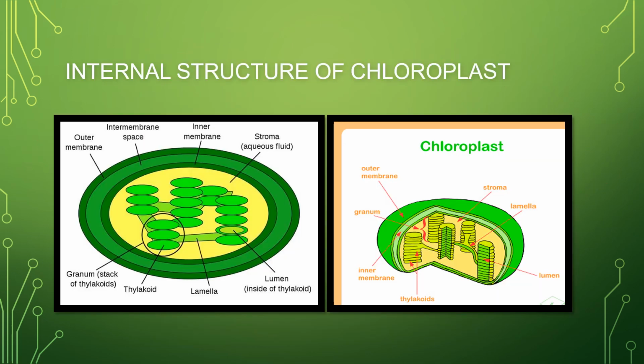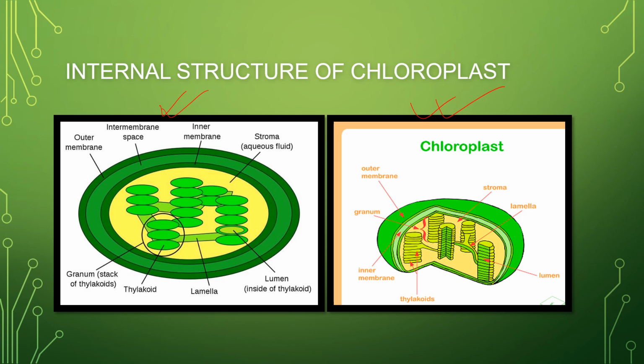Now this is the internal structure of the chloroplast. Now let us see this in detail. When I have given you these diagrams, please do go through them. Please do practice the structure with the labeling. So in your final exams, in your board exams, either you will get a diagram to draw, or you will get this structure and be told to label A, B, C, D, these parts. You know the ICSE pattern, right? They'll give you a few parts labeled, and they'll tell you to label the parts.